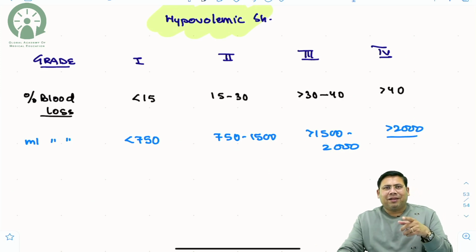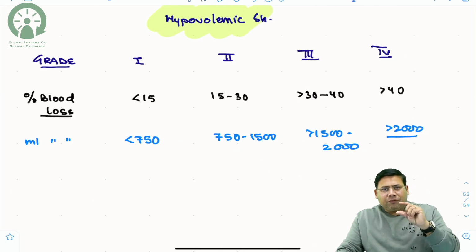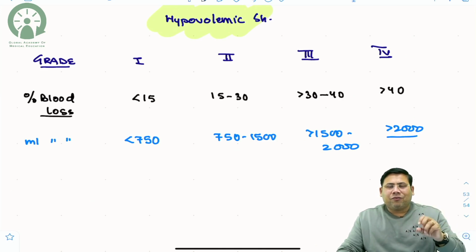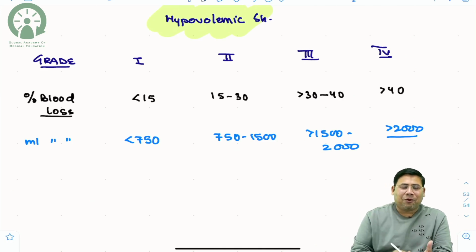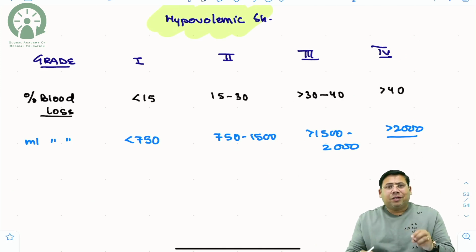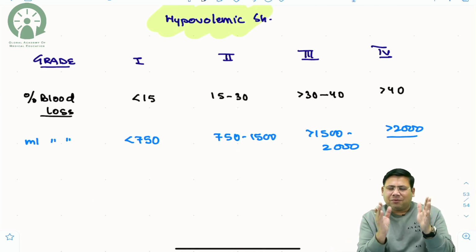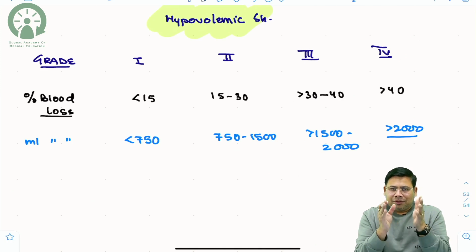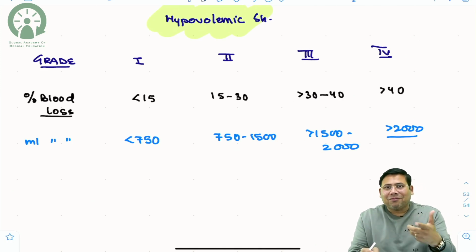Now some students might be calculating 6 liters and then 40% and this and that. Students, in surgery we make things easy and memorizable. If there's a variation of 15, 20, 100 ml, we just round it off. So don't start calculating and saying, okay sir, you have written above 40% here, it is not corroborating, 40% should be 2400. Students, in surgery we don't have anything like complex syndromes. We keep the values as simple as that, because during surgery, the adrenaline factor never allows you to recall the complex things. So we make it easy and memorizable so that you don't have to mug up those things.